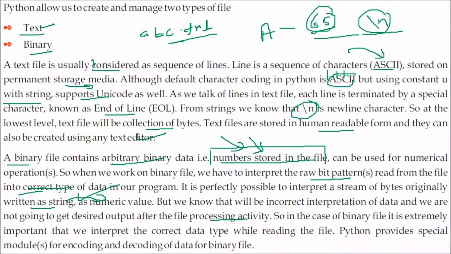In case of a binary file, it is extremely important that we interpret the correct data type. This becomes very important when we are reading from the file. And Python provides special modules for encoding and decoding of data from a binary file. So Python allows us to create and manage two types of file, text and binary.